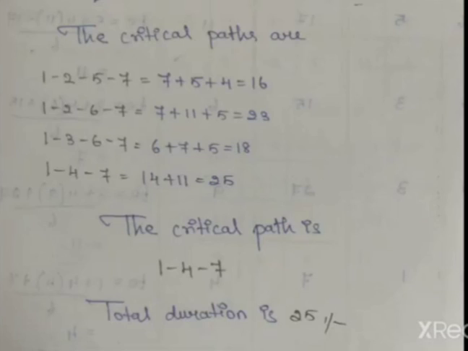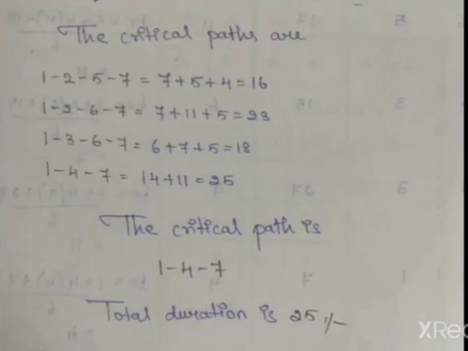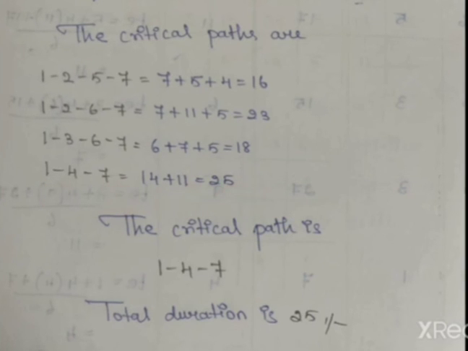So here the critical path 1 to 2, 2 to 5, 5 to 7, that is equal to 16. So this will be wrong. So the only one critical path is 1 to 4, 4 to 7. So the total duration is 25 because here we have the different E value and L value. So the first three critical paths we can't take. This will be wrong, so strike out this one. The only critical path is 1 to 4, 4 to 7, that is equal to 25. So the total duration will be 25. Thank you.